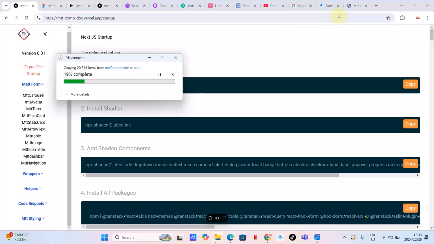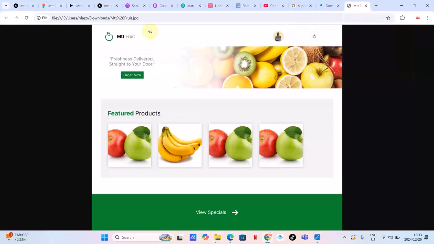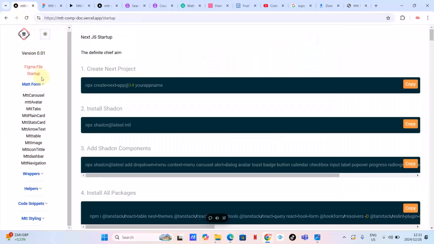Okay, so as you can see, where do we want to be? We want to create this, and we are going to use Mtt Components. You might ask, how do I get Mtt Components? Where is the CLI command to install Mtt Components in my project? You don't necessarily install Mtt Components.